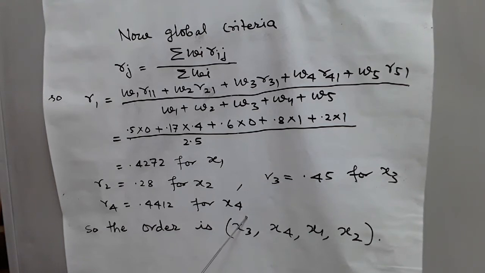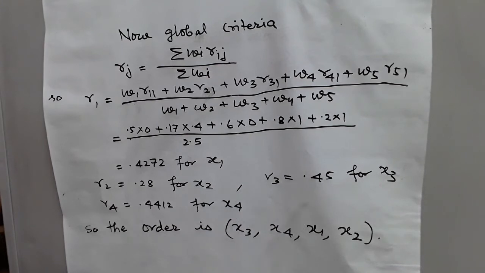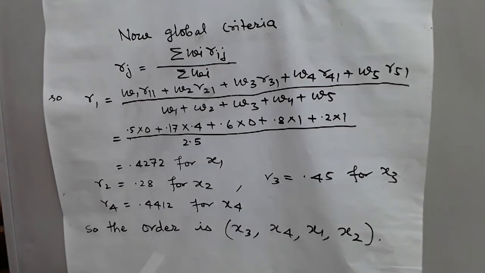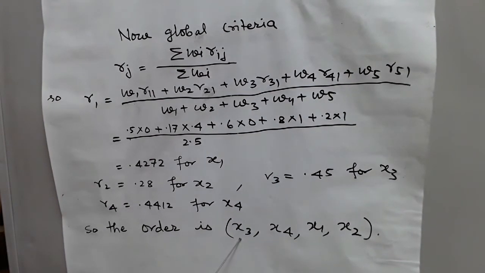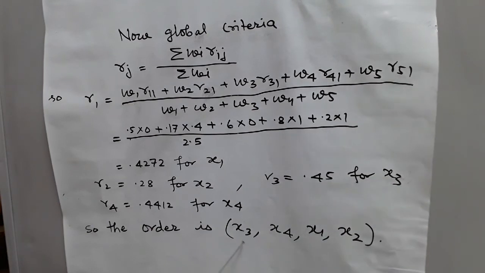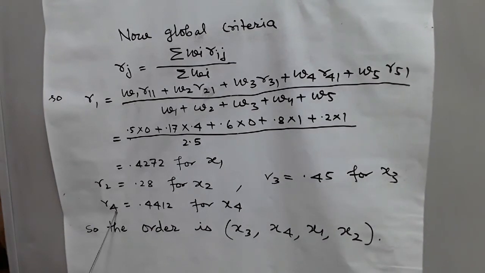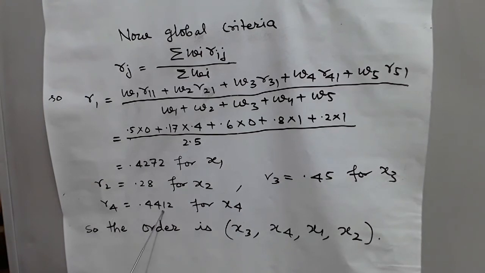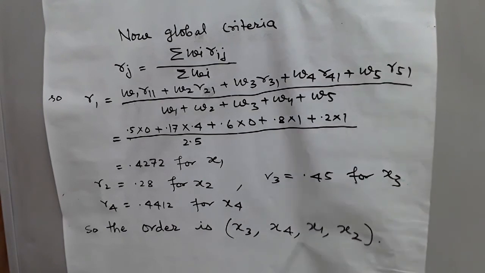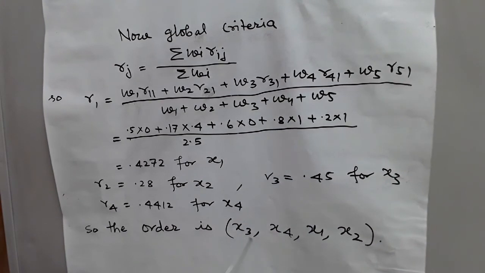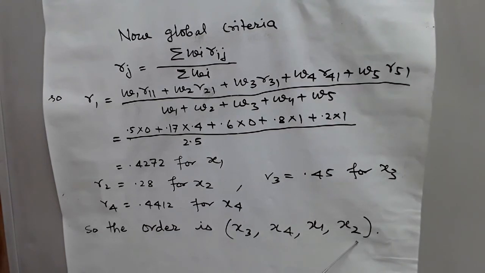Now, ordering the alternatives. The greatest value of R is 0.45. It is for x3. So x3 comes first, followed by R4, which is 0.4412, for x4. So x4, then x1, then x2. So the order of alternatives is x3, x4, x1 and x2.